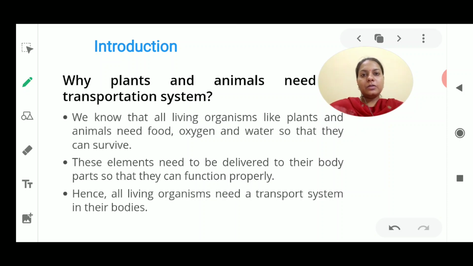Now what is the meaning of the word transportation? You might have seen this word, the transportation system, in science or in other subjects also. So what does this transportation system do? It is mainly meant for the transportation of things from one place to another, meaning we need to carry things from one place to another. This transportation becomes very important because of which we are able to send things from one place to another.